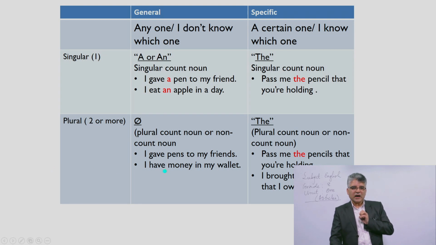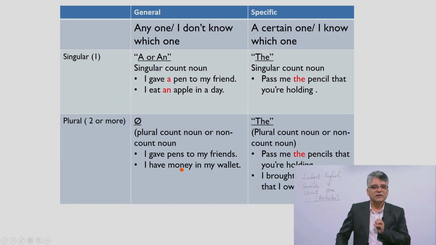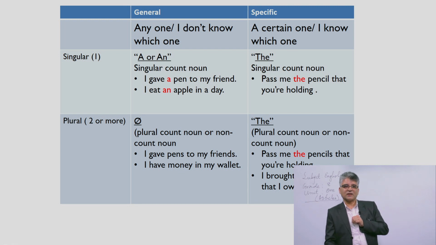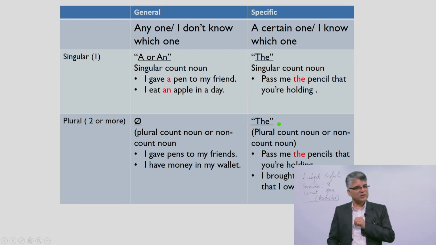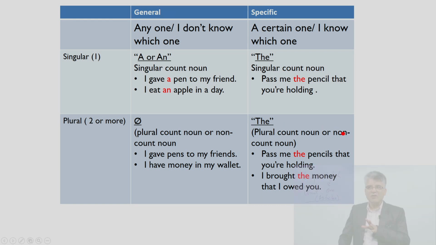Similarly, I have money in my wallet. Money is an uncountable noun, so we also don't use any article in this case. But in a specific situation, the article could be used for a plural countable noun or an uncountable noun as well. For example, pass me the pencils that you are holding.